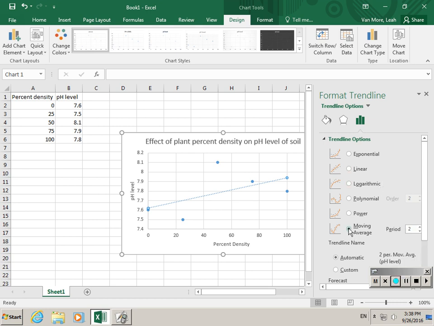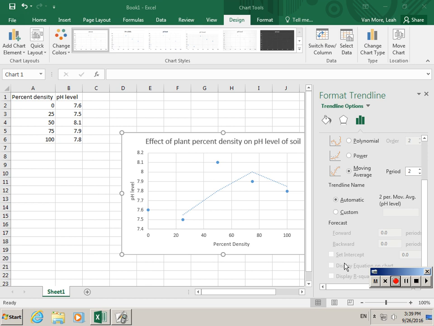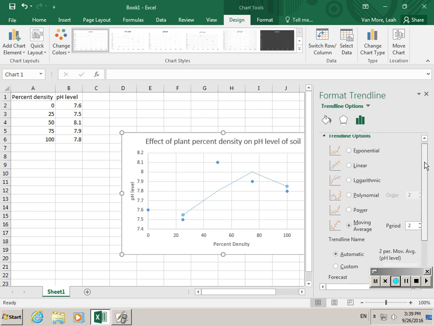They also have added this thing called moving average, which kind of gives you a trend line if your data seems all over the place. Okay, so in this case, I might pick moving average just because it does seem to go up sharply and then it comes down sharply, but it's still giving me a trend line. I will say that the one thing moving average doesn't let you do is forecast forwards or backwards. So I'm just going to show you what that does.